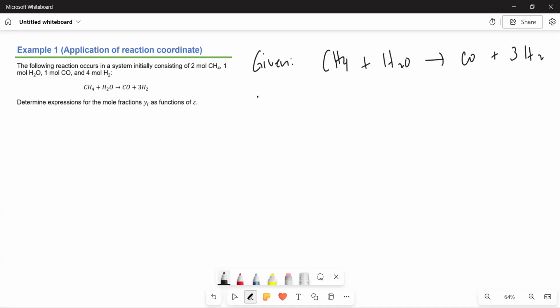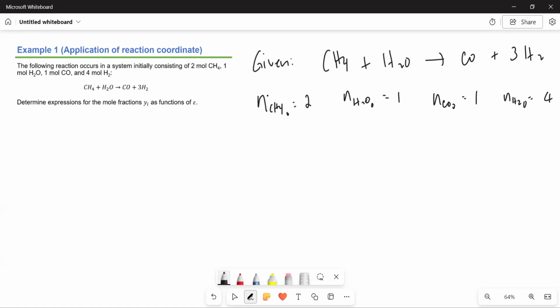Let's write that as n_CH4,0 = 2, n_H2O,0 = 1 mole, n_CO,0 = also 1 mole, and finally n_H2,0 = 4. So 2, 1, 1, 4.